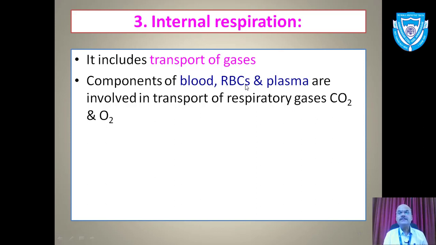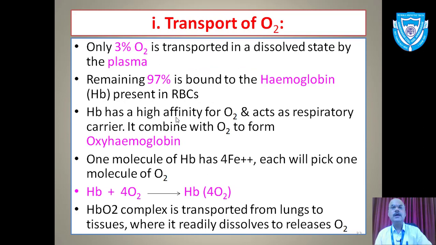A type of cell, RBC, we call red blood corpuscle. And then the blood fluid called plasma. We are going to discuss these things in the next chapter. They all are involved in the transport of respiratory gases, mainly carbon dioxide and oxygen. How it takes place, that we'll study. First we'll discuss transport of oxygen. I told you only 3% of oxygen will be transported in the dissolved state in the plasma.